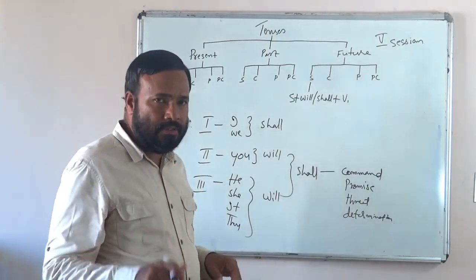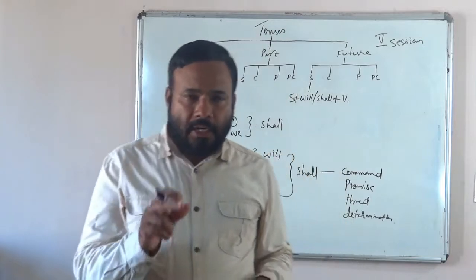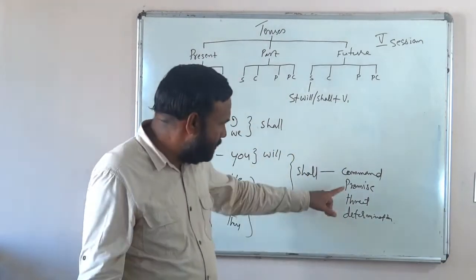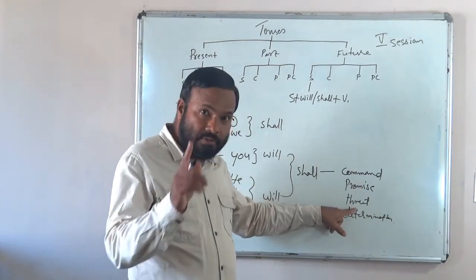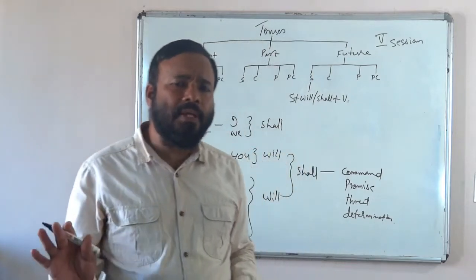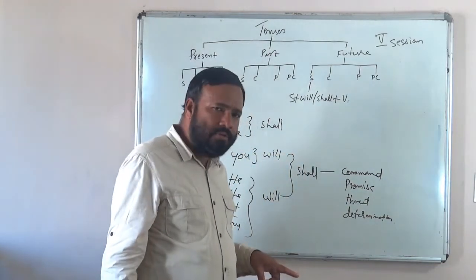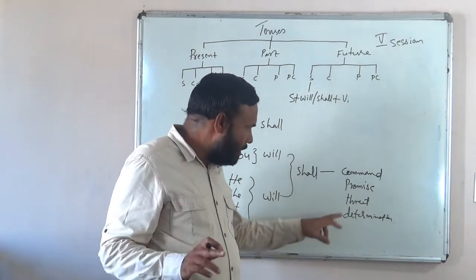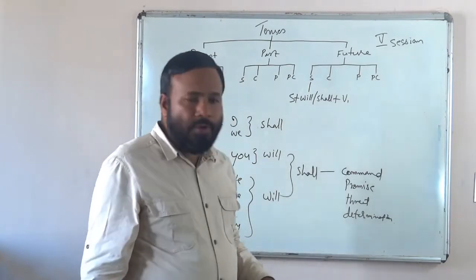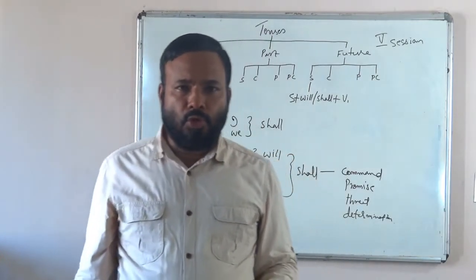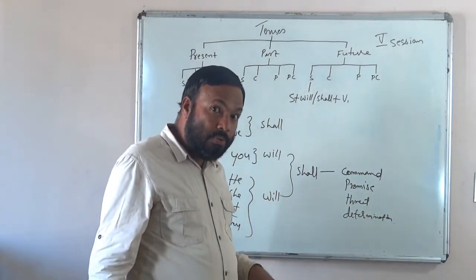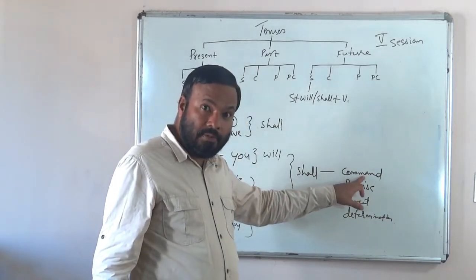For example, see these sentences. If you bunk the class, you shall be punished. What does it show? Threat. If he gets first class, he shall be given a prize. What is it? Promise. When you come to the parade ground, you shall polish your shoes. What is it? Command.